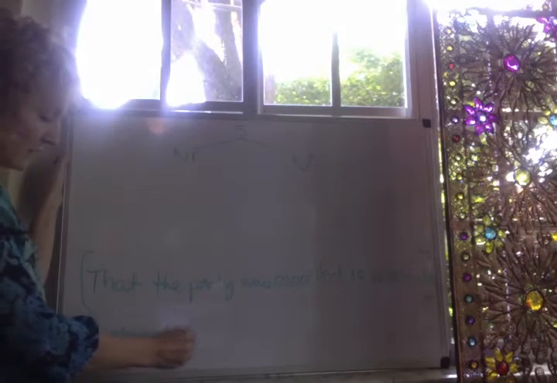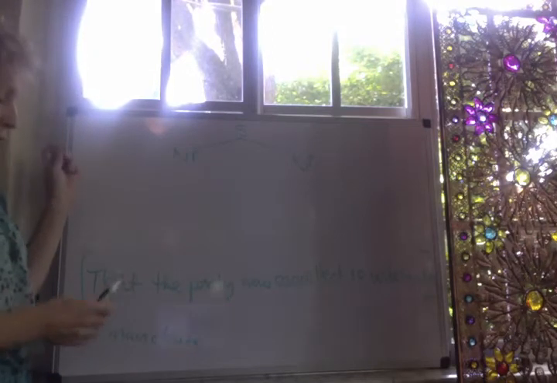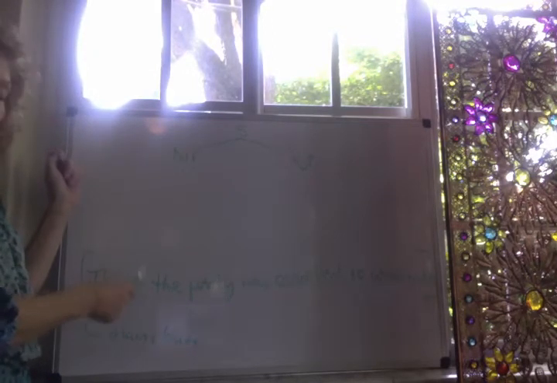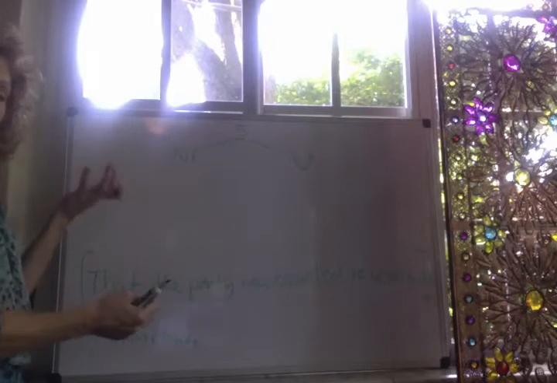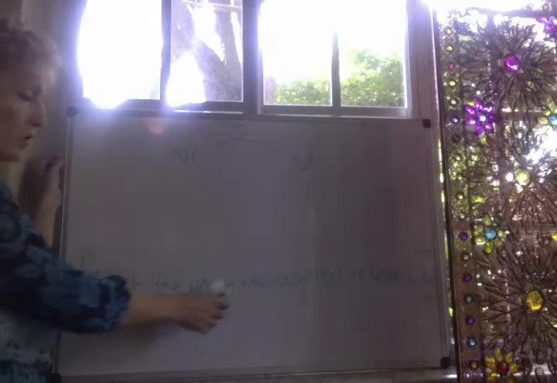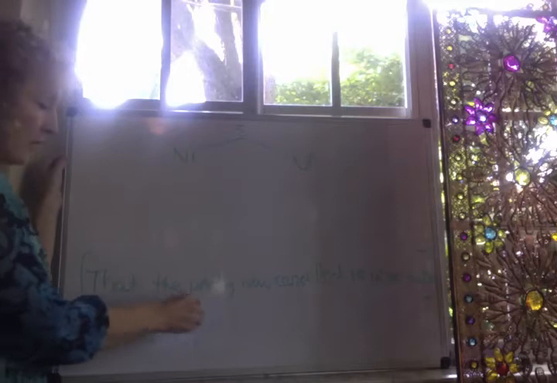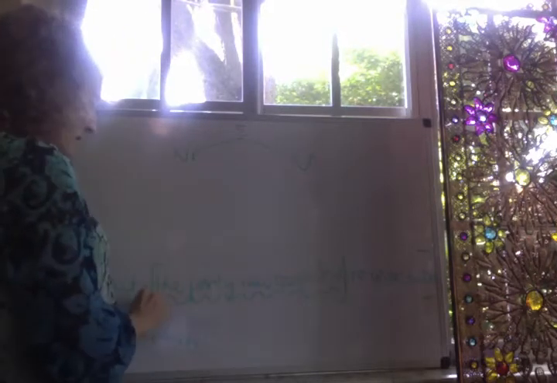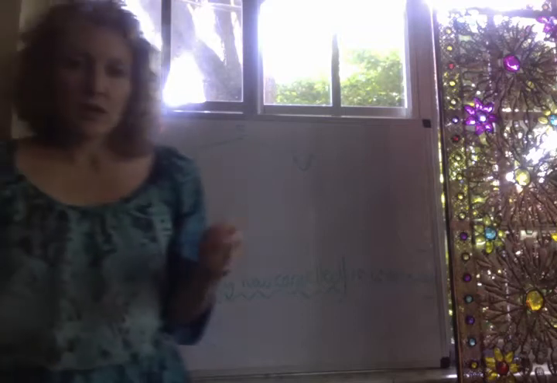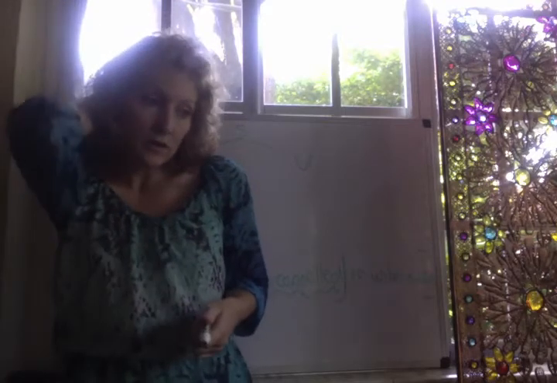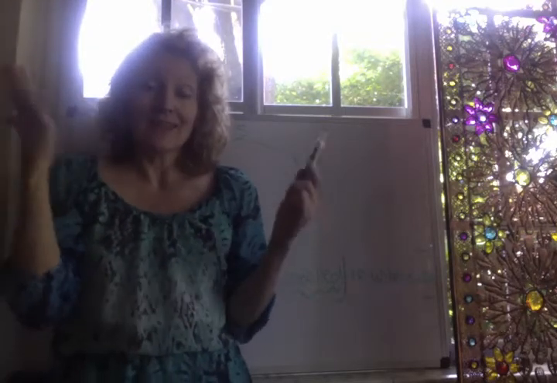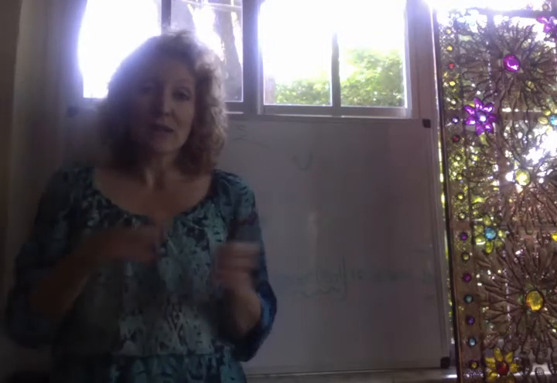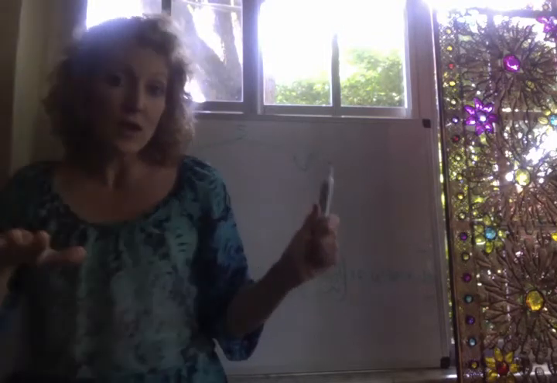And then we're going to look within this main clause and say, what is the embedded clause part? The party was canceled. Aha. The party was canceled. That could have occurred as an independent sentence. I could come up to you and say, hey, guess what? I have news for you. The party was canceled. In that case, the party was canceled is forming its own independent clause.